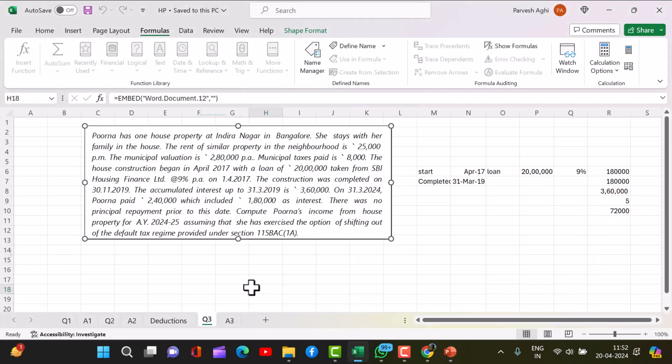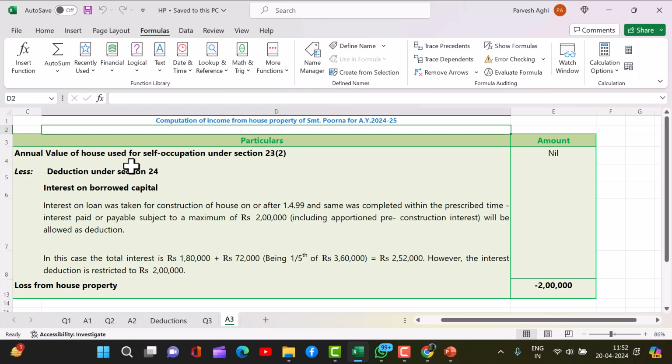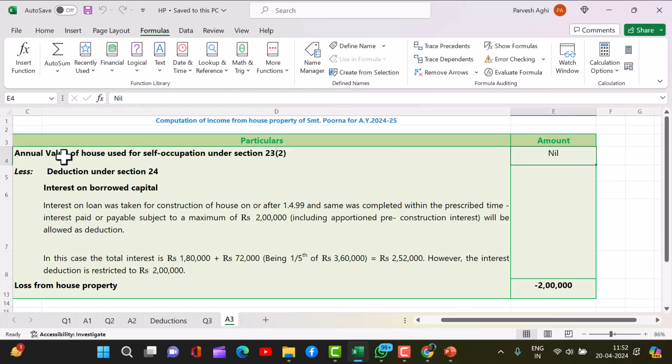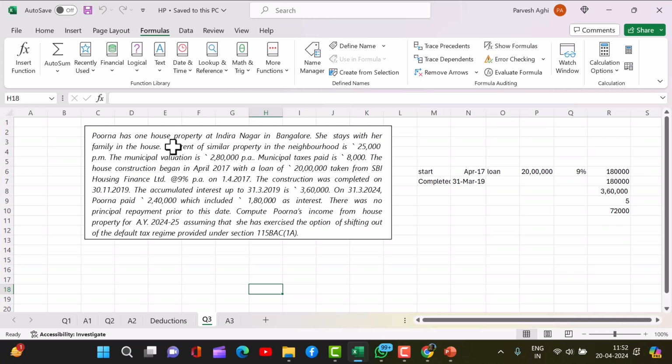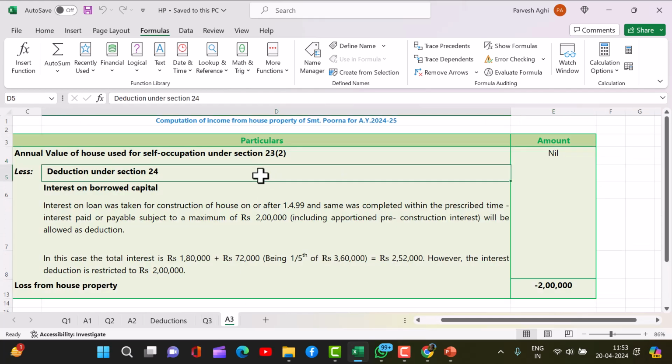So in this case, let's talk about the computation of income from house property of Ms. Purna. Annual value is how much? Nil, because this was a self-occupied property. Purna has a property at Indiranagar in Bangalore, and she stays with her family in the house. Now all this information, like the rent of similar property in the neighborhood and the municipal valuation, has no meaning. Only the loan she has taken will have a meaning, because she will be entitled to a deduction.